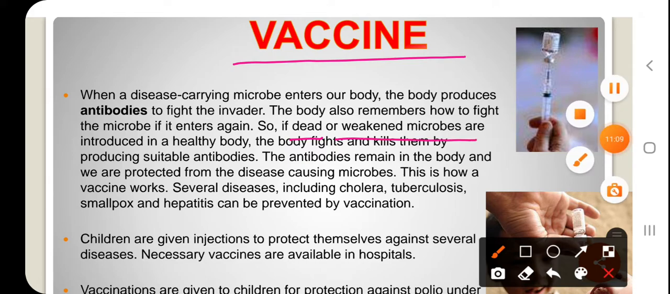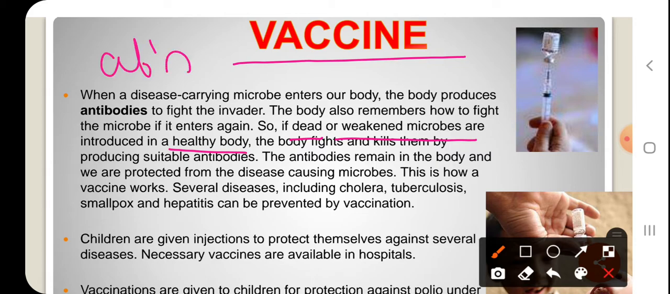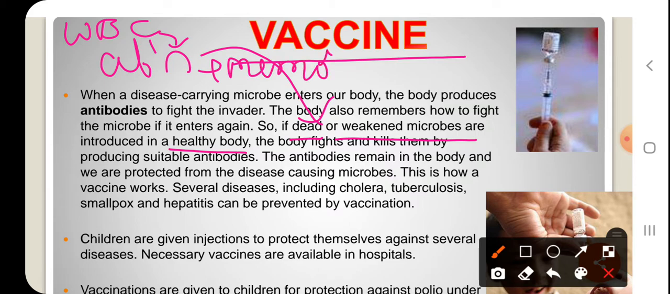So the main target of vaccination is to introduce the dead or weakened microorganisms into a healthy person's body, so that antibodies are prepared against these dead or weakened microorganisms, and they will develop immunity. Whenever the WBC, that is your white blood cells, produce antibodies against these microbes, they even produce other cells called memory cells. Memory means they will store something.